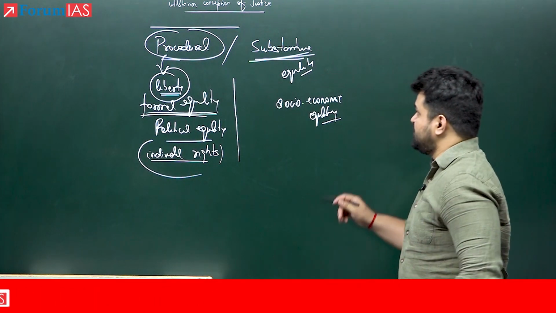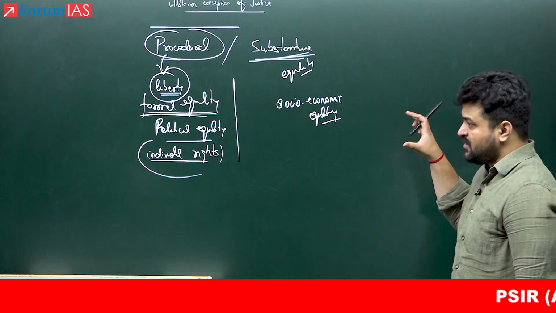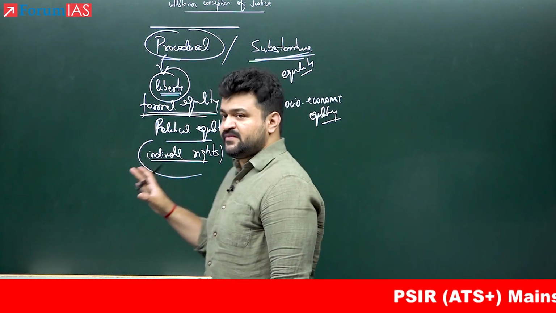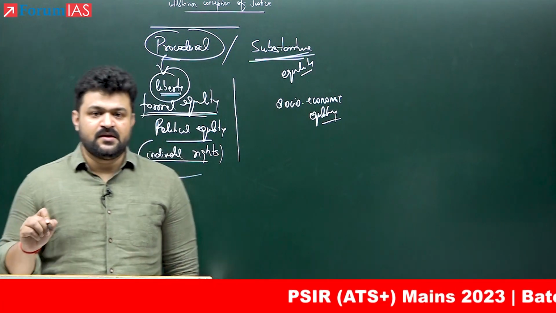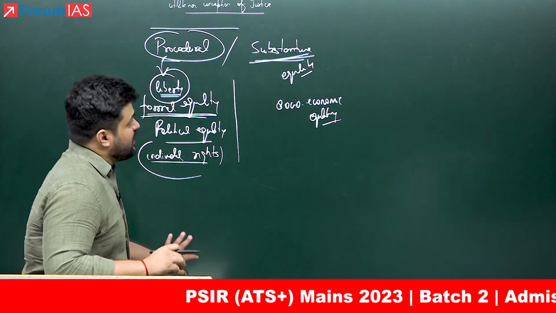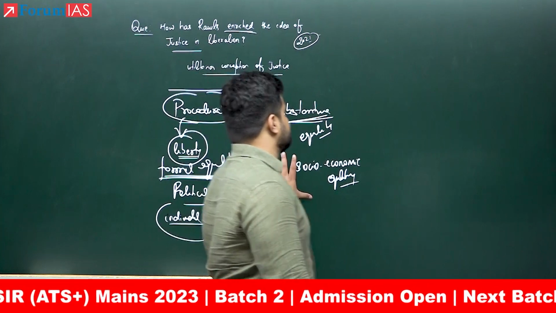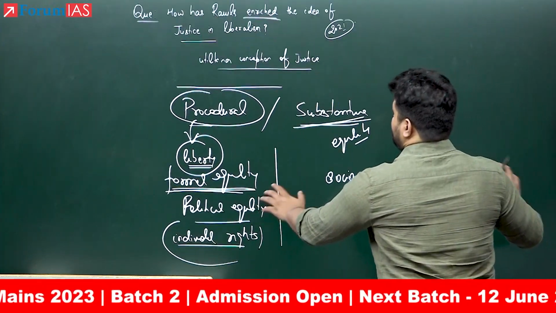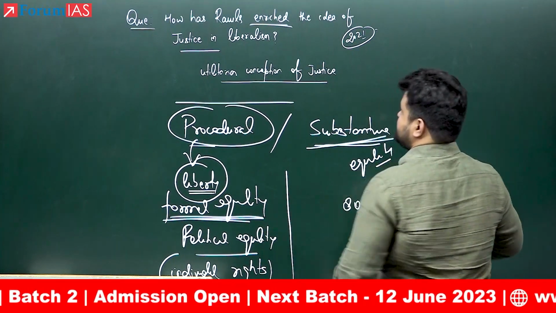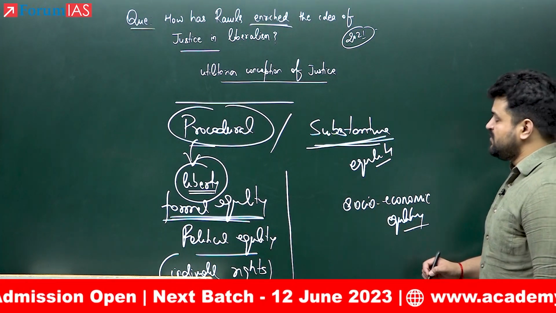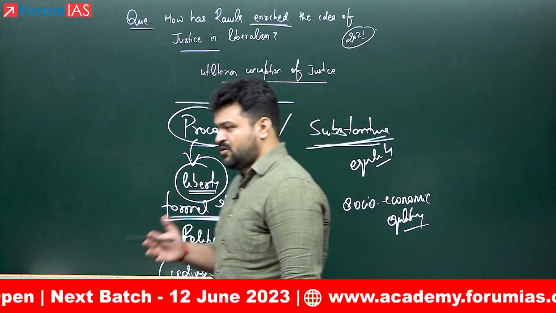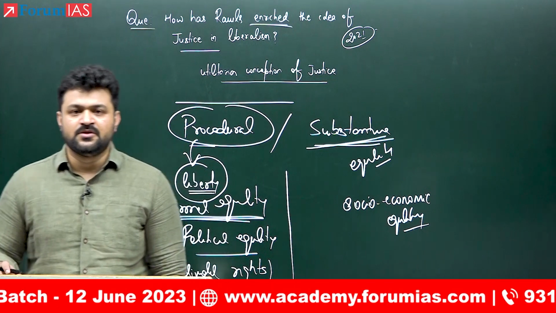In this context, it is the context, that particular reference, that has to be made in the answer. Okay, it is important for one to write this particular reference while elaborating on this question, because if you do not understand the context in which Rawls enters into the debate, then you have not been able to appreciate the contribution of Rawls.